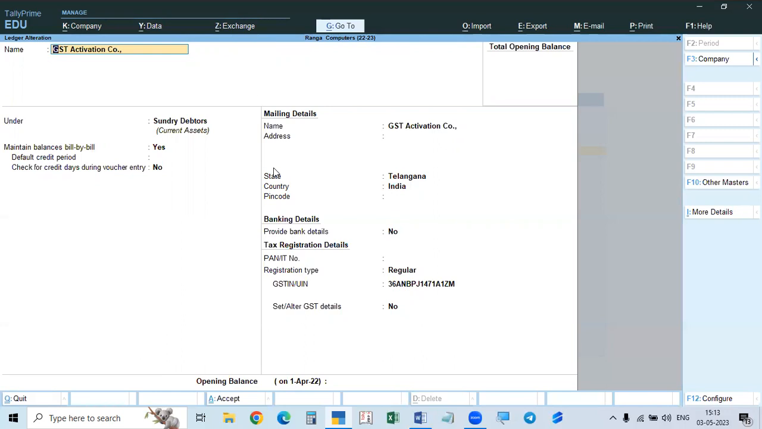So our company's GST number and the party's GST number cannot be the same. It should not be the same. In such a case, it will show an error, mismatch and uncertain transaction.